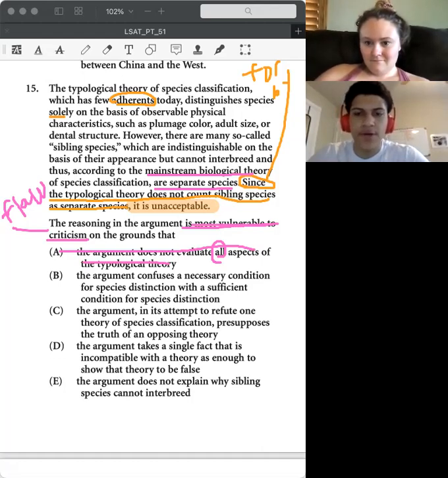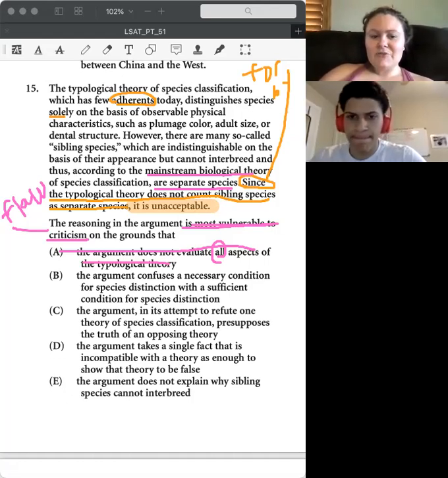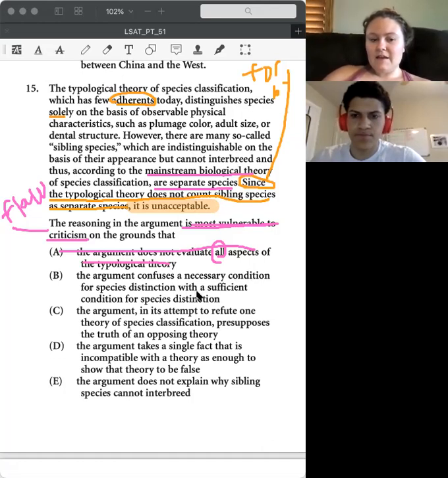B: The argument confuses a necessary condition for species distinction with a sufficient condition for species distinction. I don't like this one, but every time I get a question similar to this, I get confused. So what does necessary mean? What's a good word to replace it with? Required, or needed. So the argument confuses something needed for species distinction with something sufficient, or enough, for that species distinction.